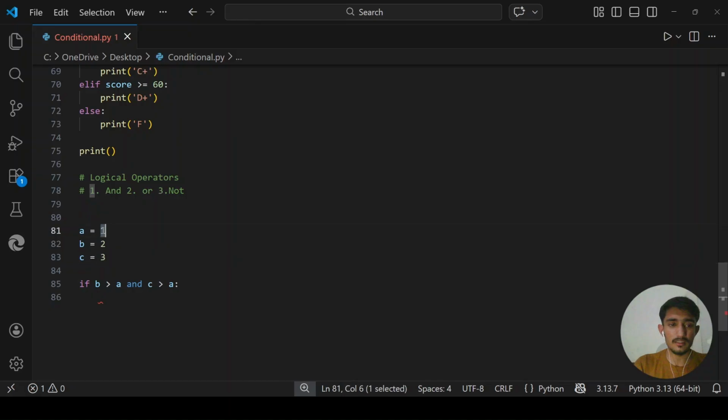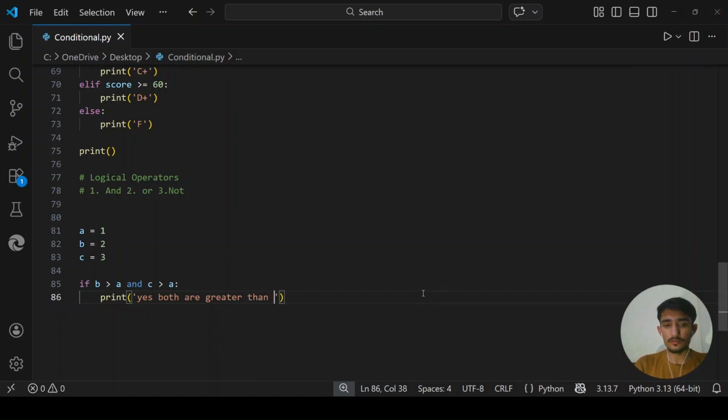Yes, 3 is greater than 1. So both of these conditions must be true for the AND operator. So I'll print, "Yes, both are greater than," something like that.